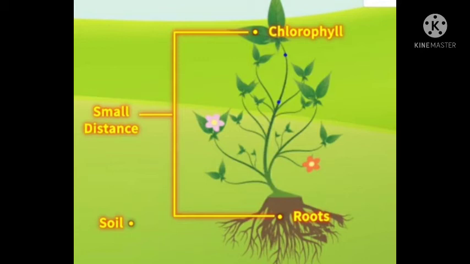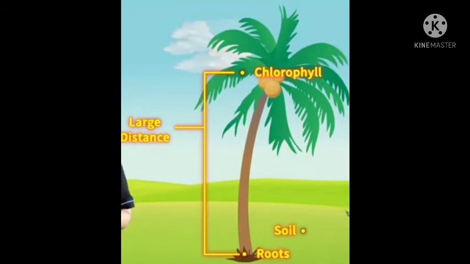because there is a small distance between the root and the top part of the plant. In tall plants there is a large distance between the root and the aerial parts of the plant, and root pressure is not enough to carry water in tall plants. So in tall plants, water moves through transpirational pull.